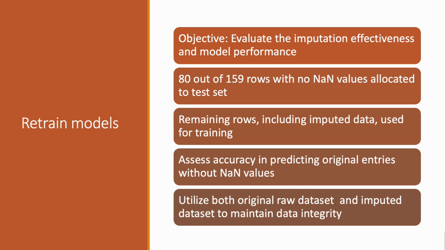To assess the effectiveness of the imputation, we choose to allocate 80 out of the 159 rows containing no NaN values to the test set. The remaining rows, along with those subject to imputation, will constitute the training set. Our objective is to evaluate whether our top 3 models, trained using 100% imputed data, can accurately predict the original entries without NaN values. To ensure data integrity and prevent leakage, we will use both the original raw dataset and the imputed dataset.